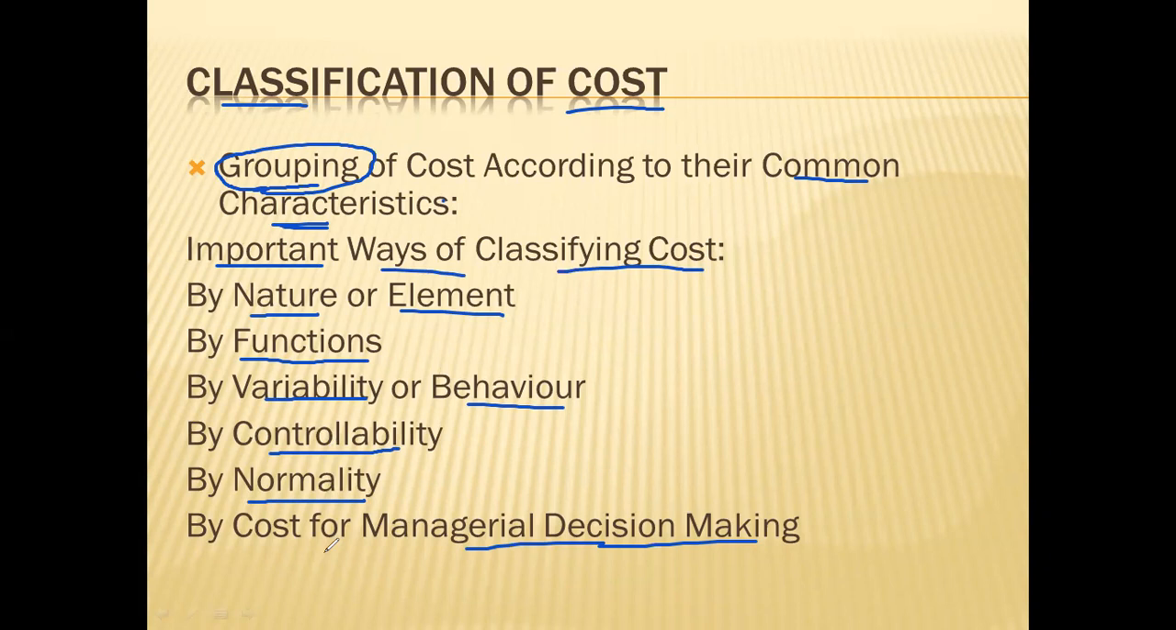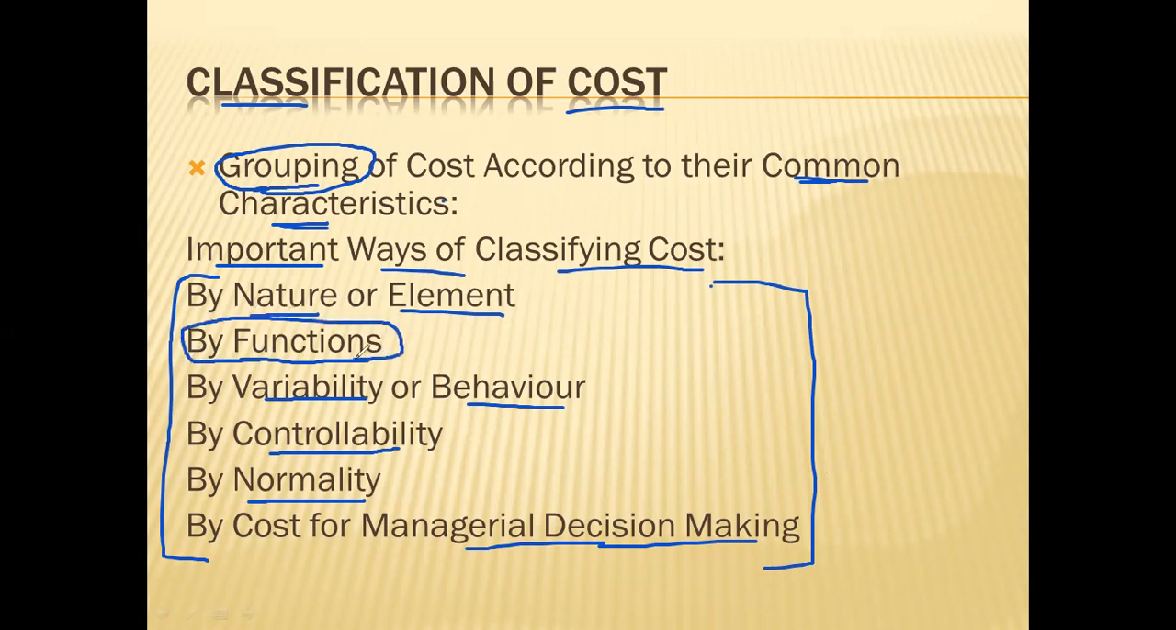Cost is nothing but expenditure incurred. If you are grouping the cost in a particular category, it will be based on some common characteristics. So these are the different ways by which you can classify the cost. This we will have to understand in detail. Each method of classifying cost we will understand. So first we will start with functions: how you will classify the cost based on functions.